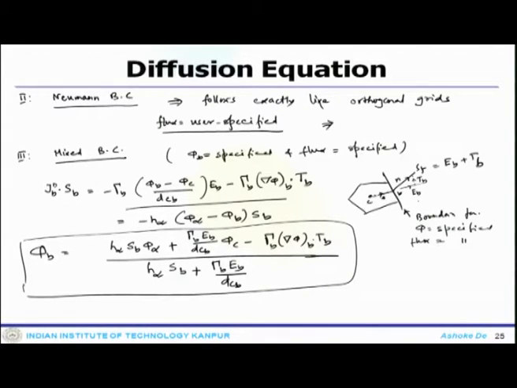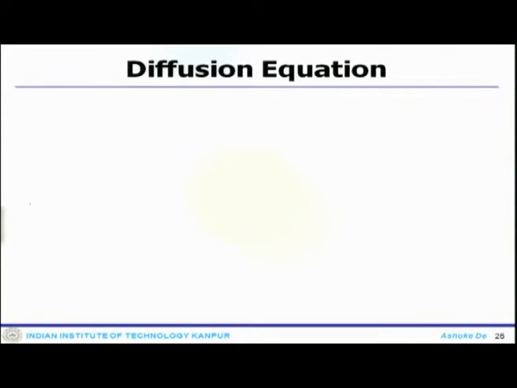So, once you get that, you use this in this particular equation. Now you put it back in that equation and you get J_B dot S_B. It will get slightly involved now, because you will have some cross diffusion term associated with this calculation, which was not present in the case of the orthogonal system.